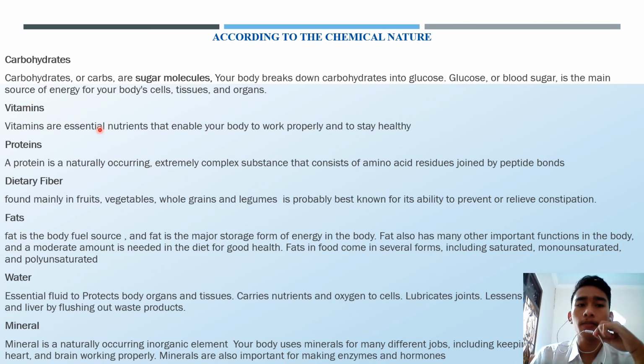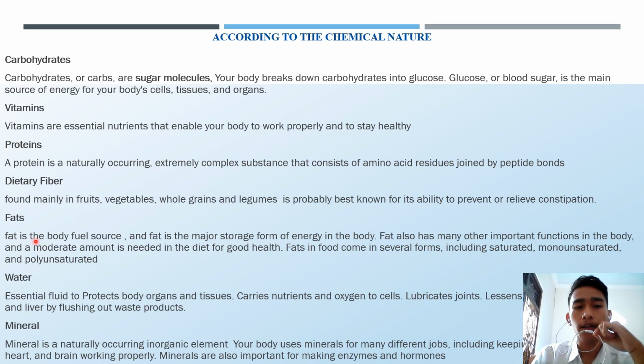And then there is vitamin. Vitamins are essential nutrients that enable your body to work properly and to stay healthy. And then there is protein. Protein is a naturally occurring, extremely complex substance that consists of amino acid residues joined by peptide bonds. And then there is dietary fiber, found mainly in fruits, vegetables, whole grain, and legumes. It is probably best known for its ability to prevent or relieve constipation.